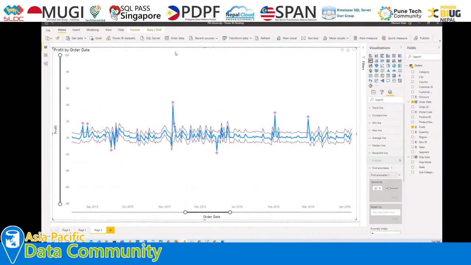If you know how we can do forecasting for our data, we just go to the analytics section for any of our line charts, and we have the similar forecast option if you want to represent maximum constraint line, trend line. So one additional feature has been added here, specifically for time series data, to find the anomalies. So it's not a separate visual. It is an enhancement to the existing visualization.